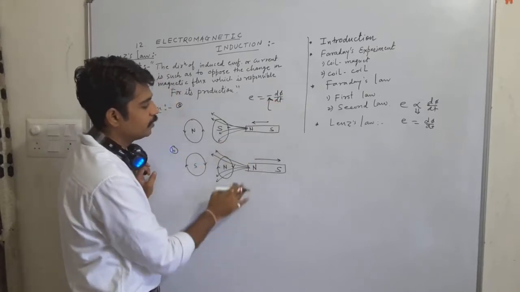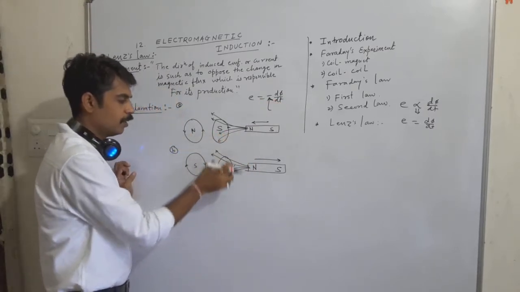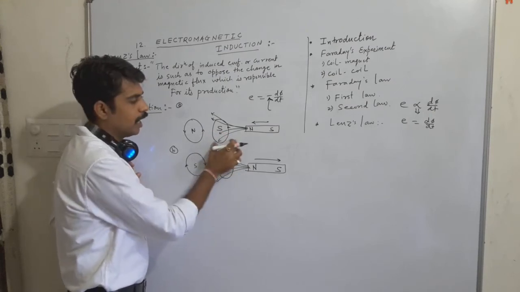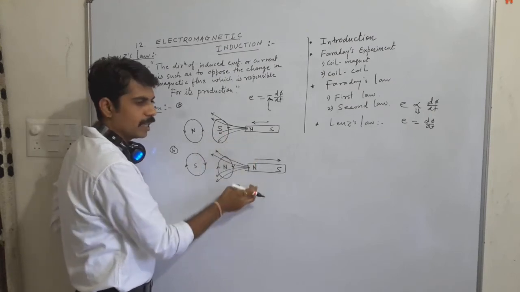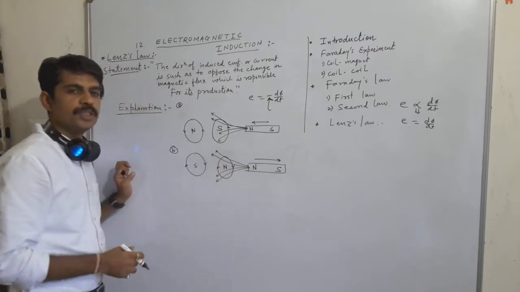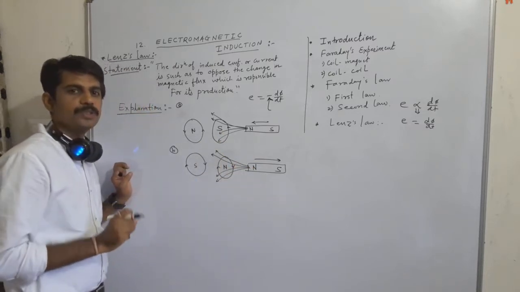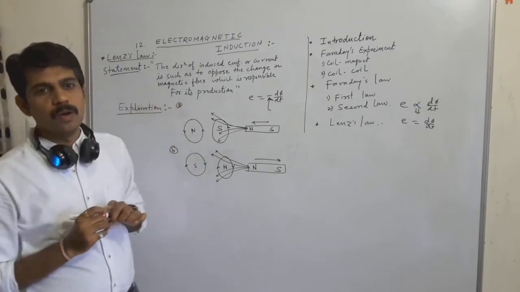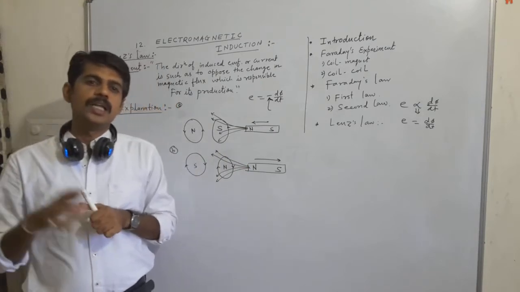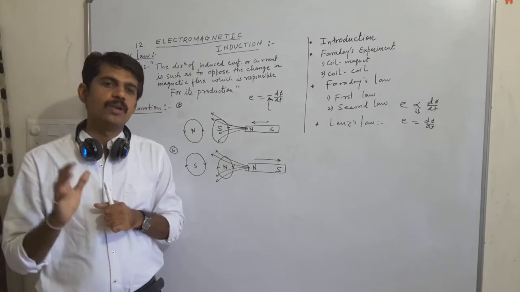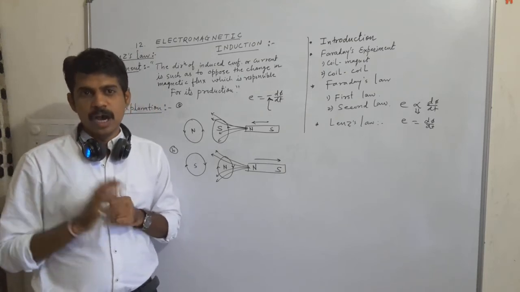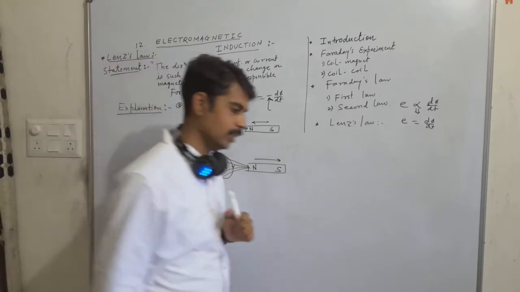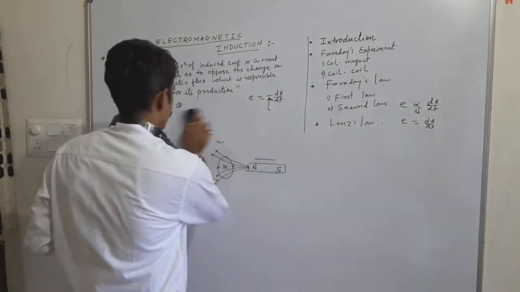In this way, the poles of this magnetic dipole are going to attract and repel, and they are opposing the original change which is responsible for their production. So this is what Lenz's law is. Afterwards we are going to see how Lenz's law is consistent with the laws of conservation of energy.